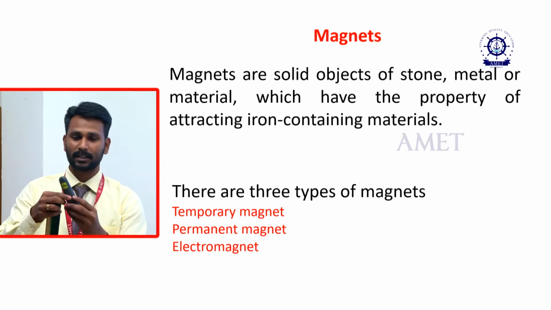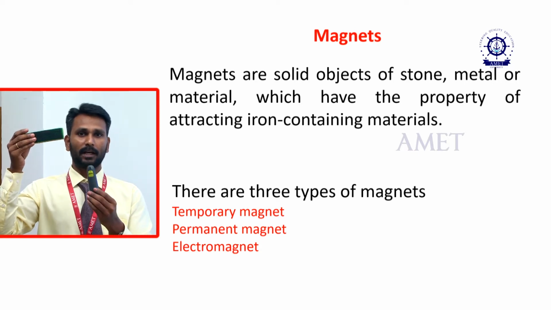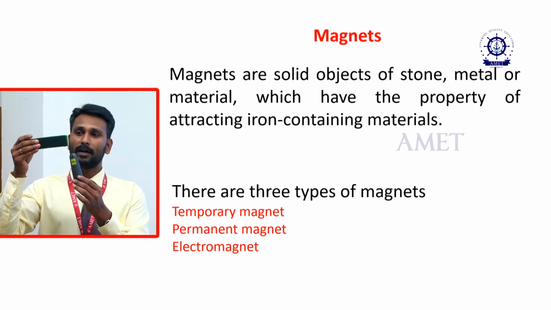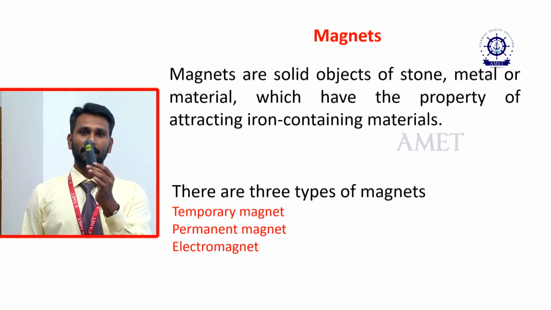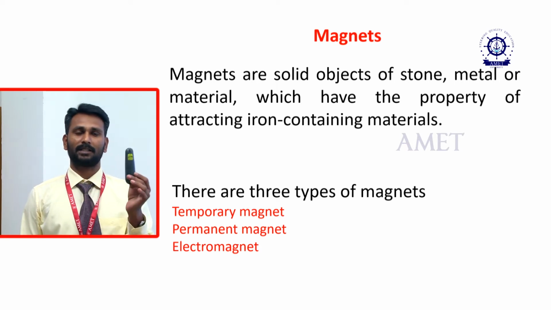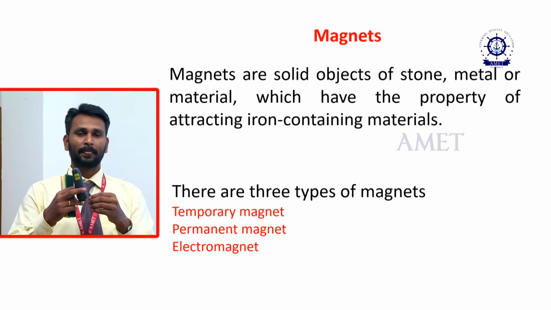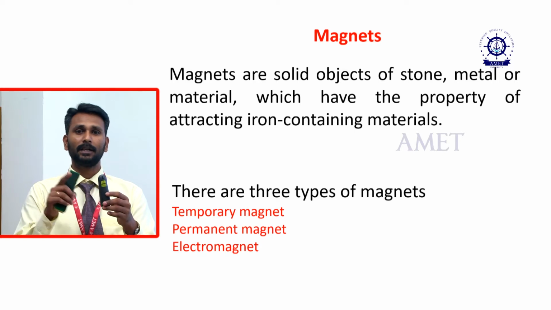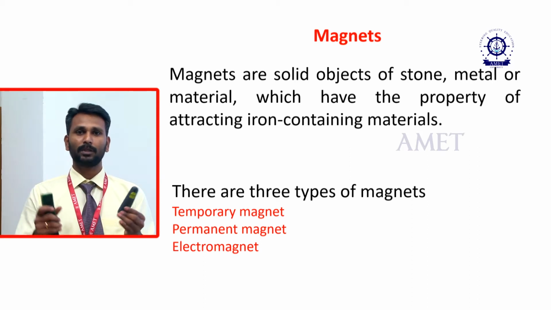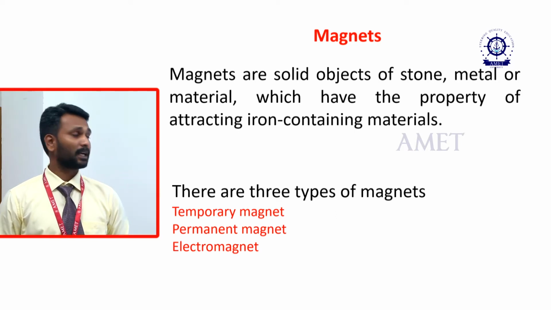Once we remove the magnet, the iron-containing material or the rod will lose its magnetization, and obviously whatever we connected next will also lose its magnetization. So it can easily be magnetized, but when we remove the original source of the magnet, it loses its magnetization. That is a temporary magnet.